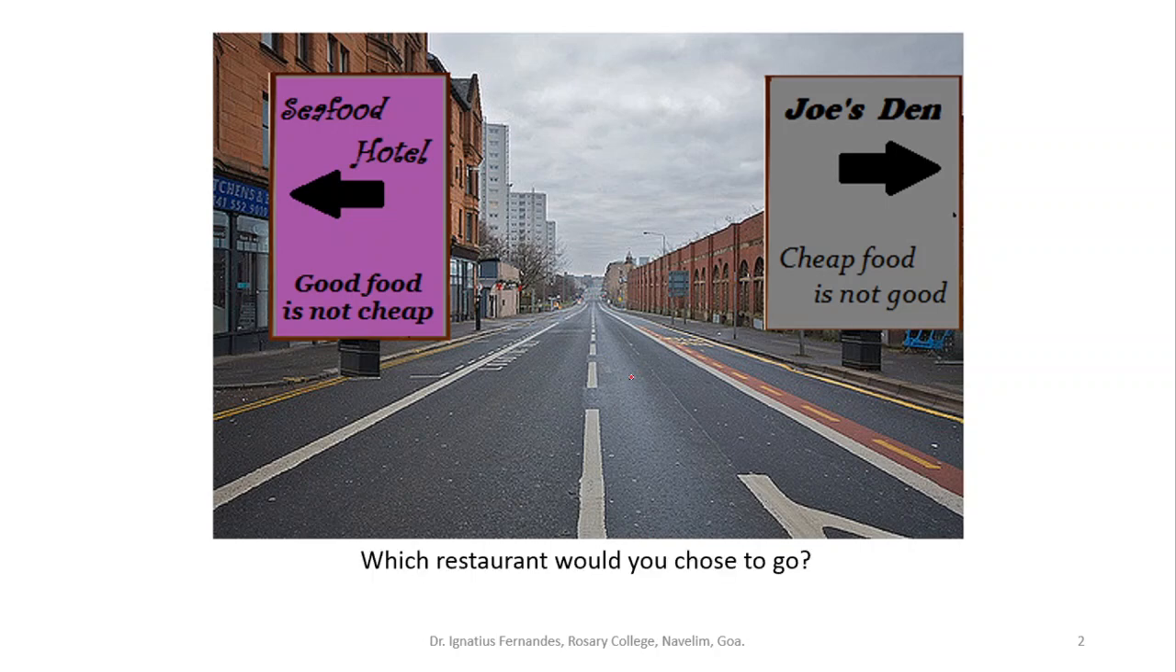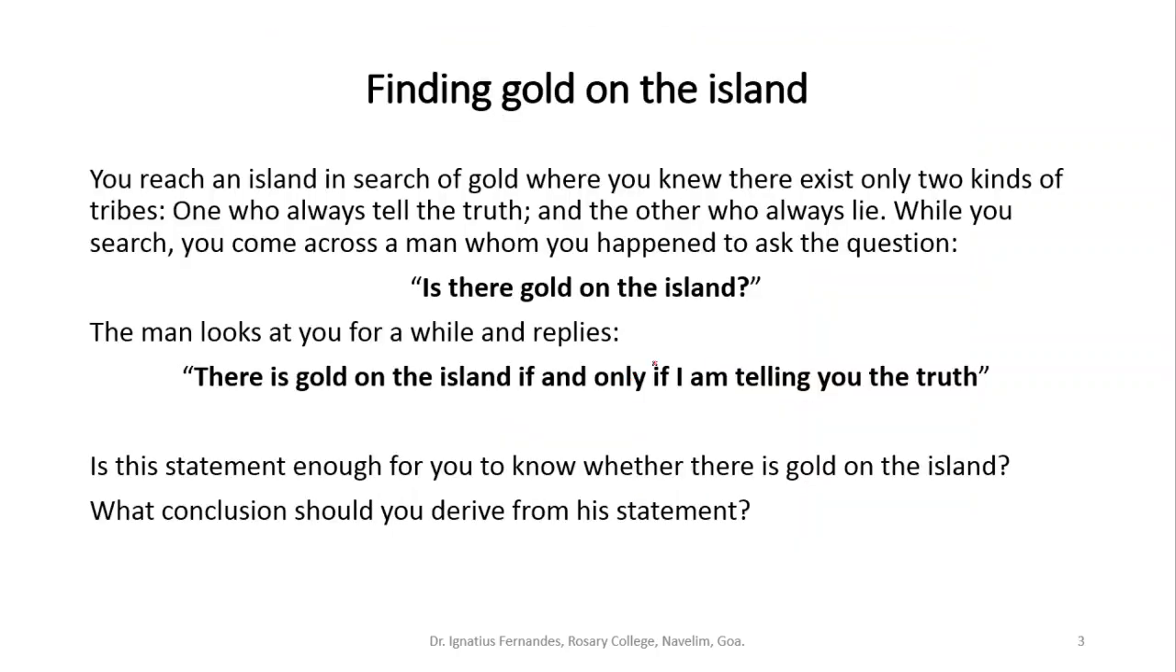Or let us say you have another situation wherein you go to an island in search of gold, and while you are trying to find gold on this island, you come across two groups of people. One who always tell you the truth, and the other who always lie. So there are only two groups of people living on this island. One always speaks the truth, the other always lies.